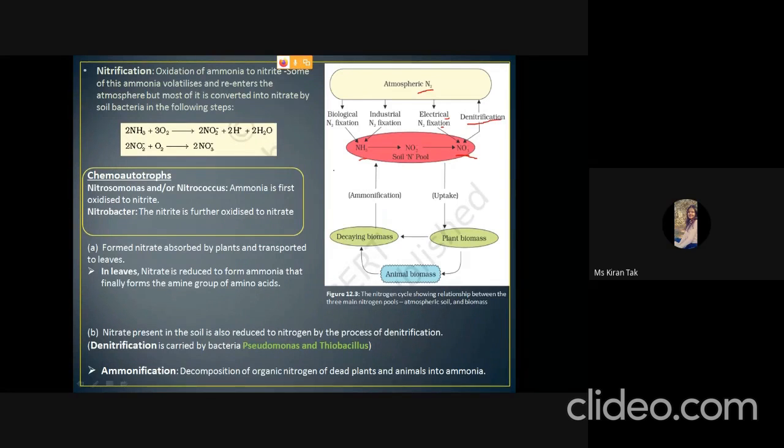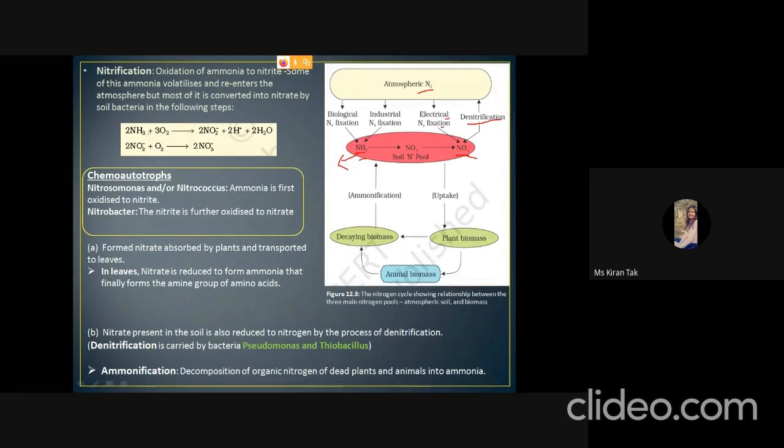Nitrification is the oxidation of ammonia to nitrite. Some of this ammonia is lost, because ammonia is volatile in nature, and the rest of the ammonia will convert into nitrite.